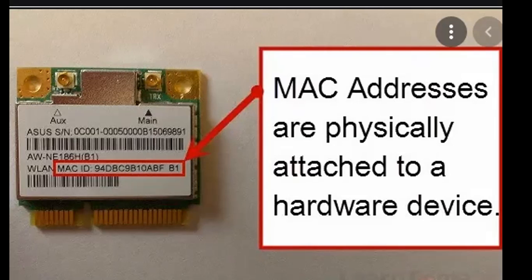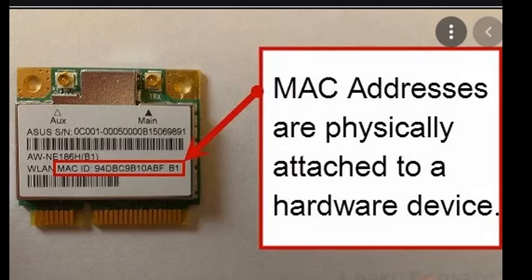By convention, MAC addresses are usually written in one of the following two formats: with colons and with dashes. The first half of a MAC address contains the ID number of the adapter manufacturer. The second half of the MAC address represents the serial number assigned to the adapter by the manufacturer. So here is an example of a MAC address.